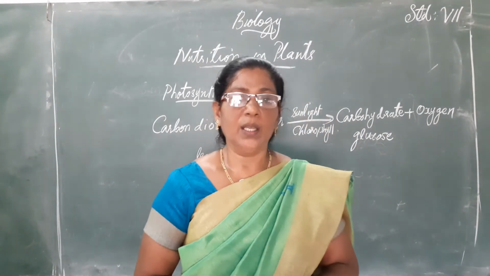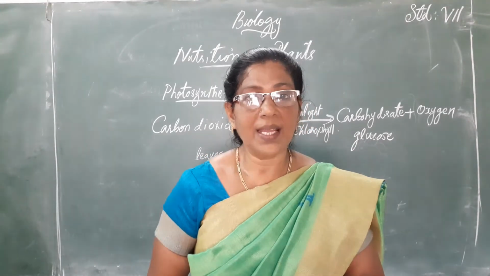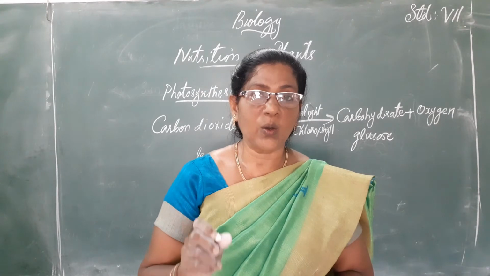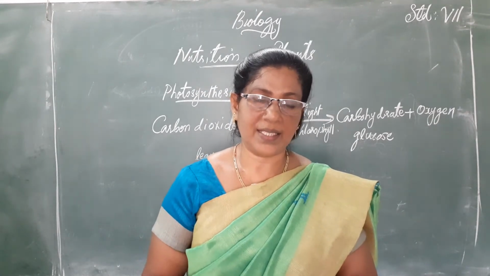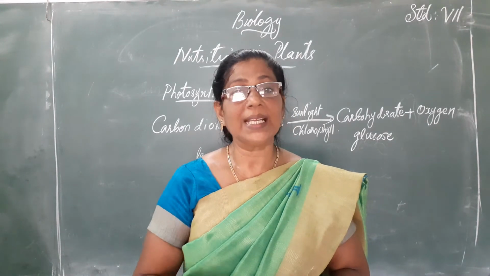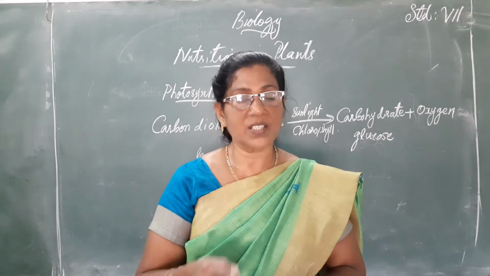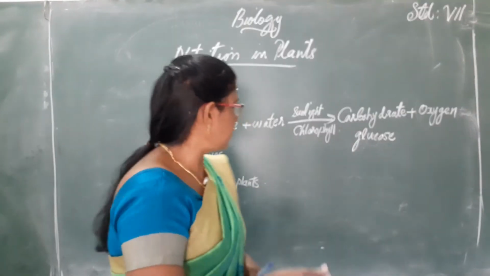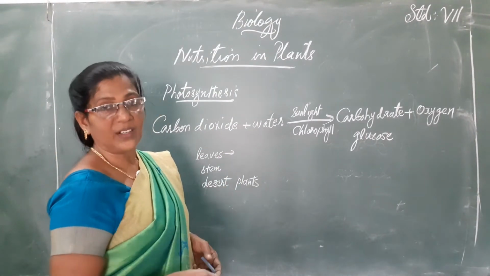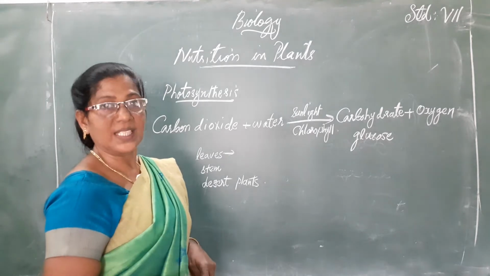So my dear children, you understood that plants synthesize food with the help of chlorophyll and sunlight. And so, chlorophyll-containing parts, for example, the green colored parts of the plant, which are leaves. Especially leaves are the main food factory of the plant where photosynthesis takes place.